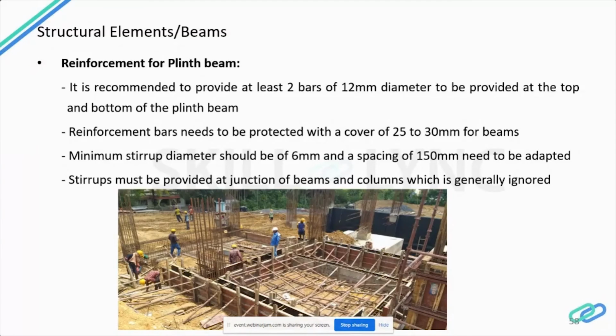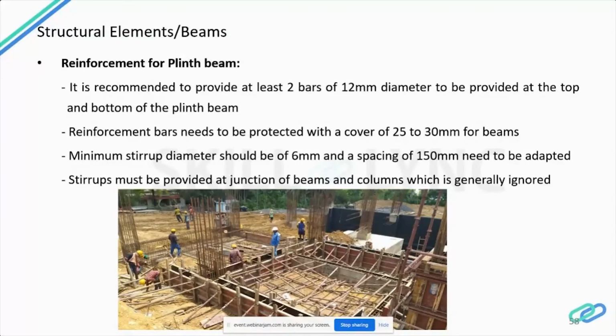We normally go in with 125 mm also, but if you reduce the spacing too much, the concrete will not go inside properly, and it will lead again to honeycombing. So it is mandatory to follow 150 mm at least at the middle of the beams. Stirrups must be provided at the junction of beams and columns, which is normally ignored in most cases. So special care should be taken that stirrups are provided at the junction of beams and columns.